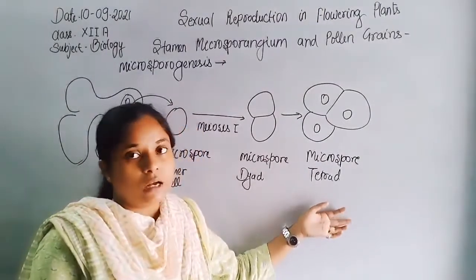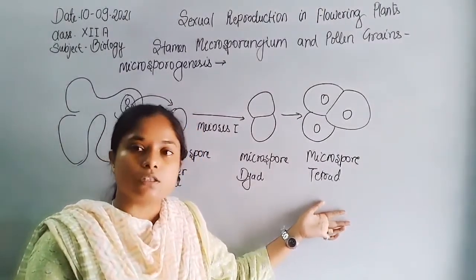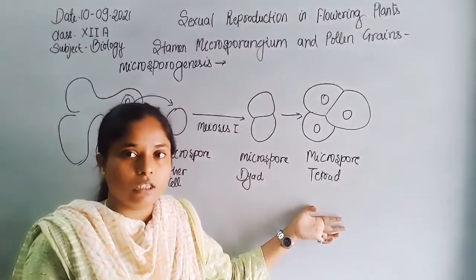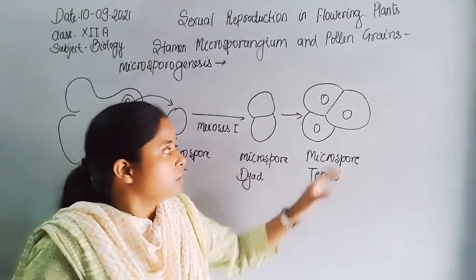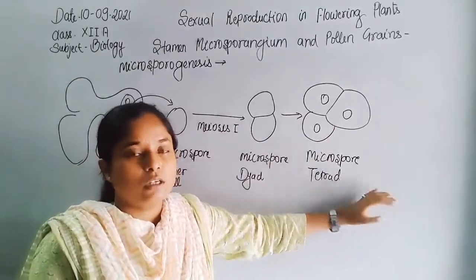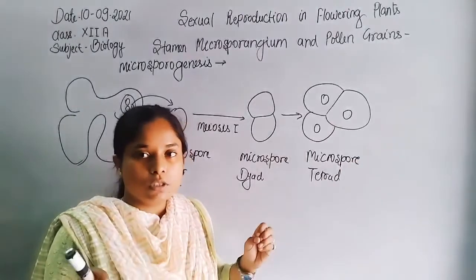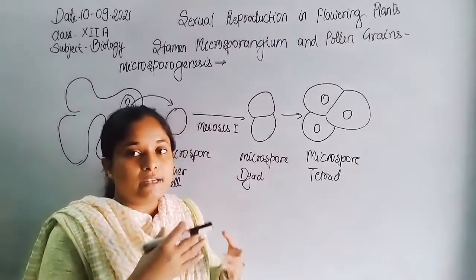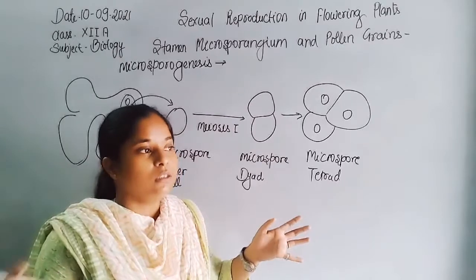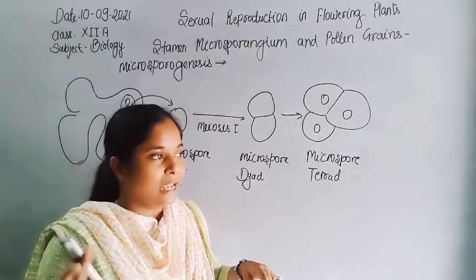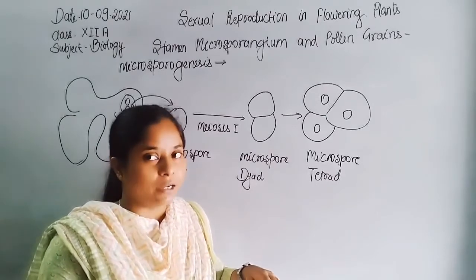All the cells are present in a cluster, connected with each other. After that, the dehydration process takes place, by which all the spores of the tetrad get segregated from each other, and they are also covered by the exine or intine membrane.